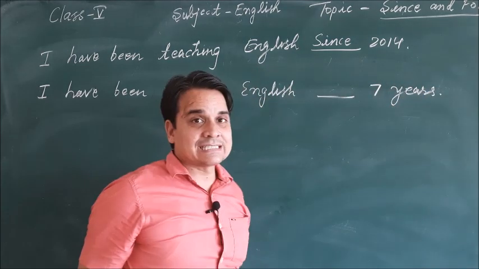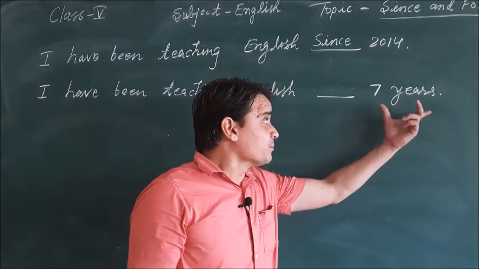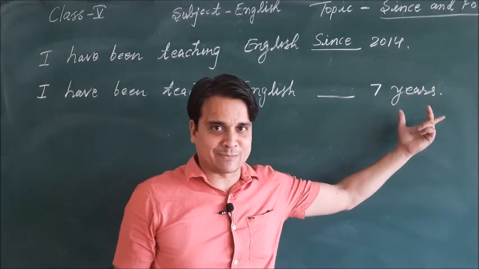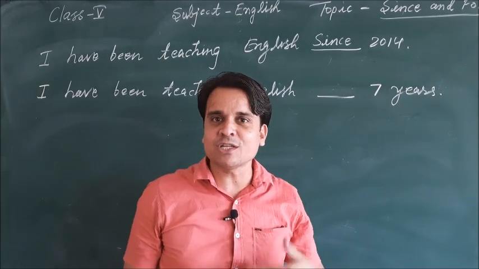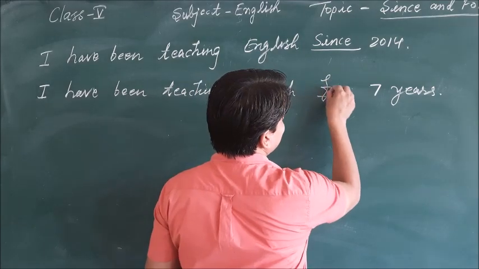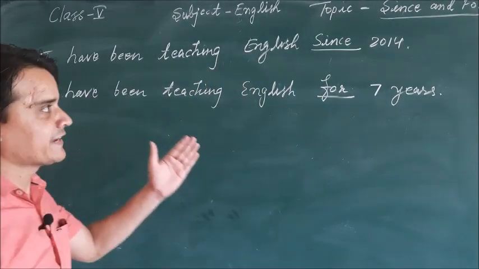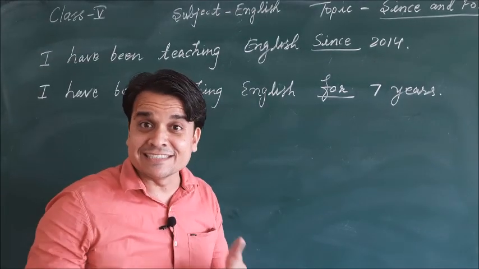So here 7 years is showing us a particular duration of the time. So when we are talking about the duration of the time, then we need to use for. So here our sentence is, I have been teaching English for 7 years.